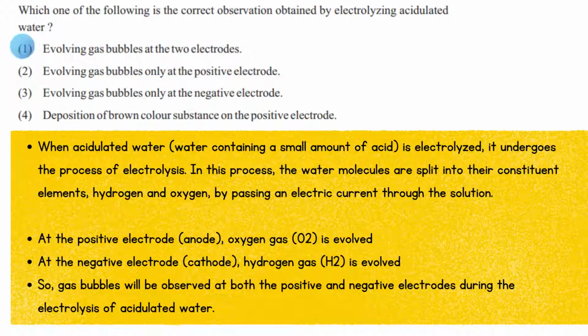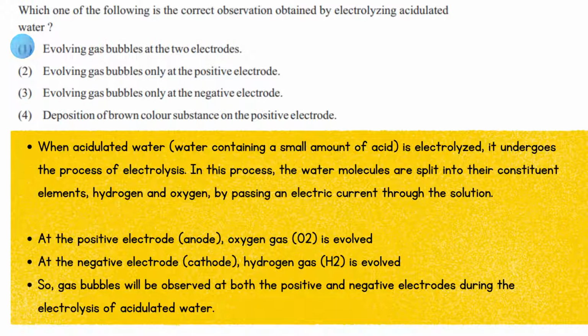through the solution. At the positive electrode, oxygen gas is evolved. At the negative electrode, hydrogen gas is evolved. So, gas bubbles will be observed at both the positive and negative electrodes during the electrolysis of acidulated water.